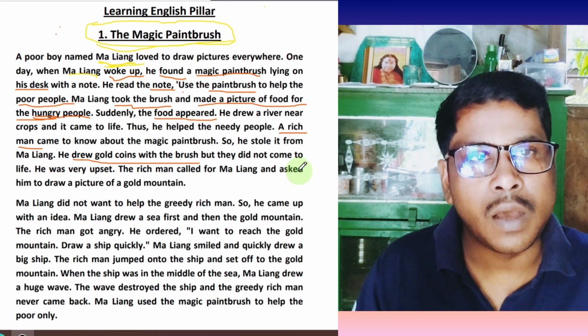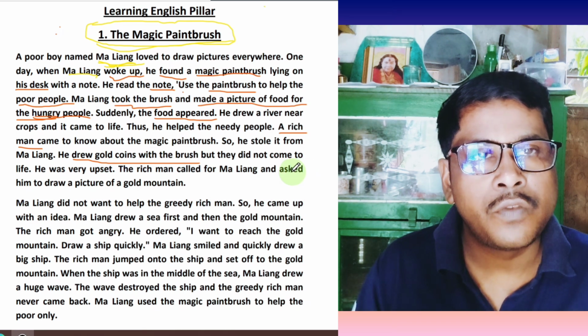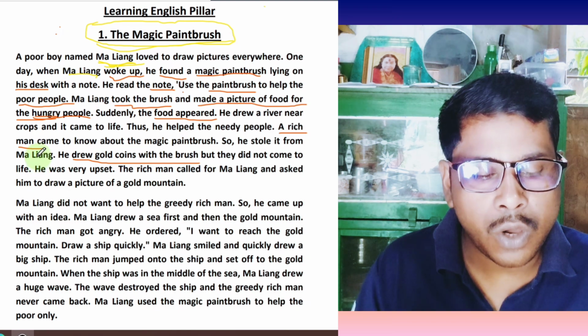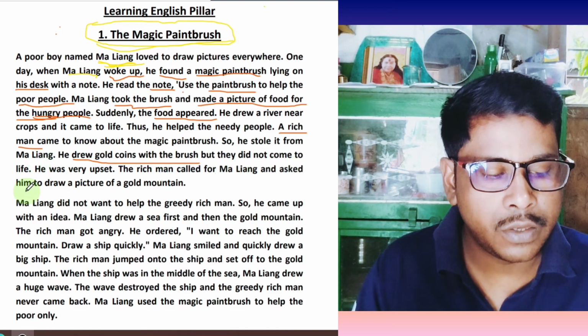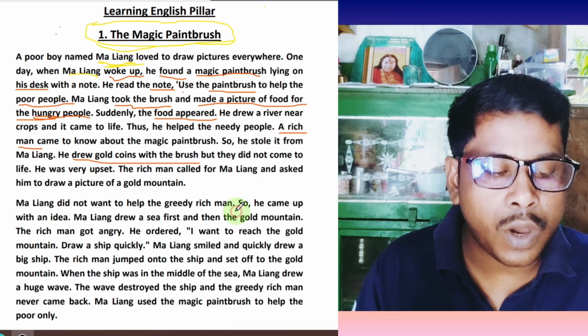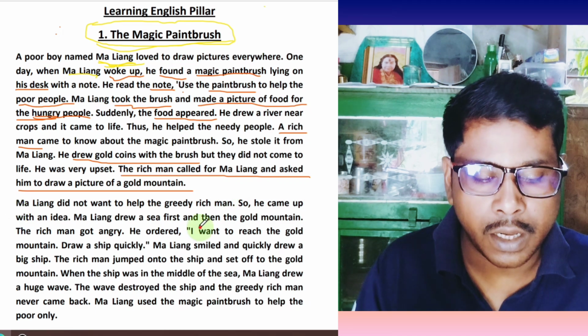So the magic paintbrush guessed the purpose, the ambition of the rich person. The rich man called for Ma Liang and asked him to draw a picture of a gold mountain. Ma Liang didn't want to help the greedy rich man, so he came up with an idea.